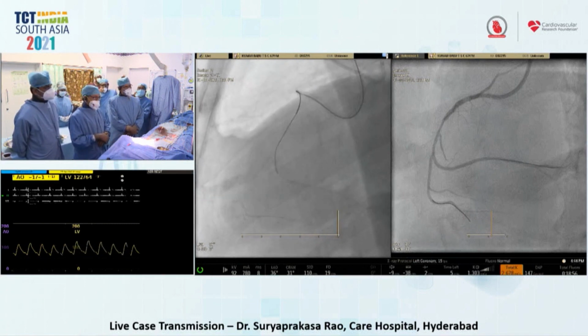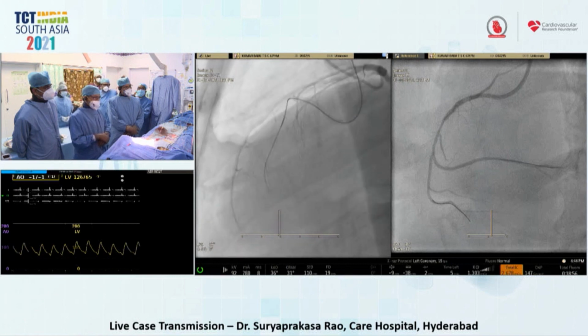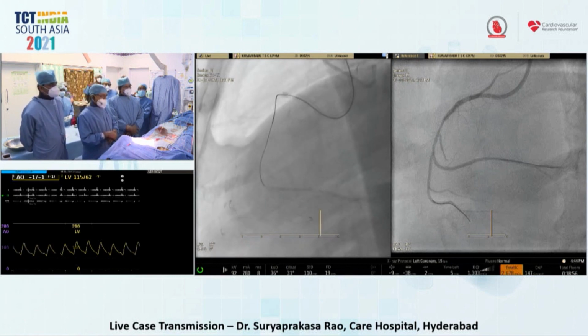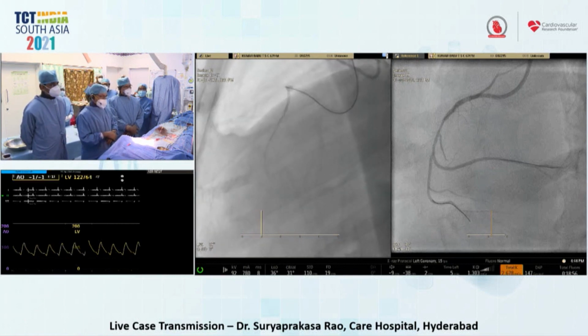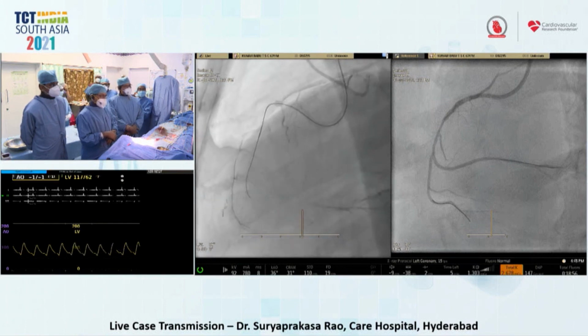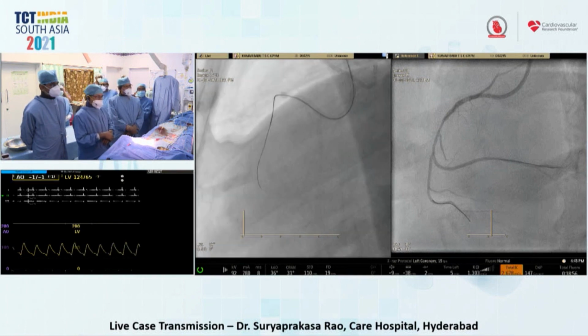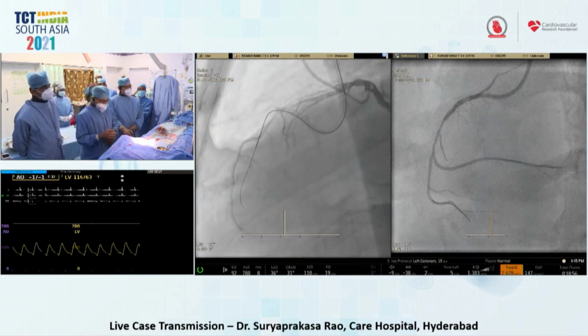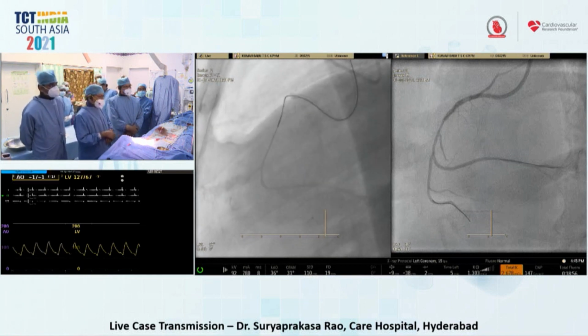Very important, because a lot of times you think the wire is in a good place, and then you go RAO and you find out that it's in the margin or in the subintimal space, and that can be challenging. So always check that second view. The final thing I'll mention: we checked in the RAO, we checked in the LAO, we checked in the lateral views.